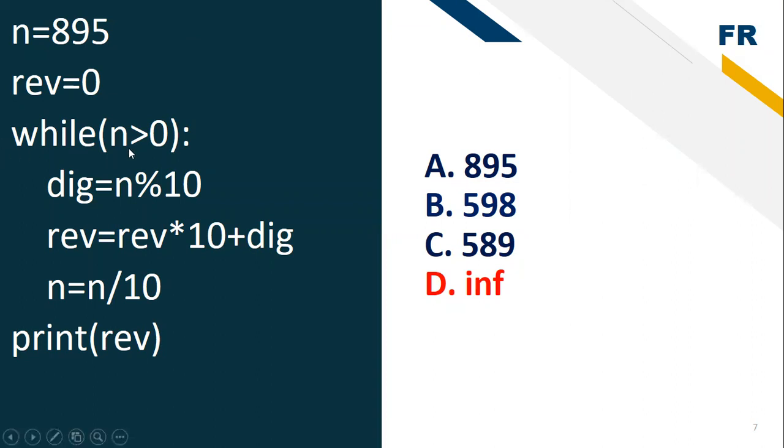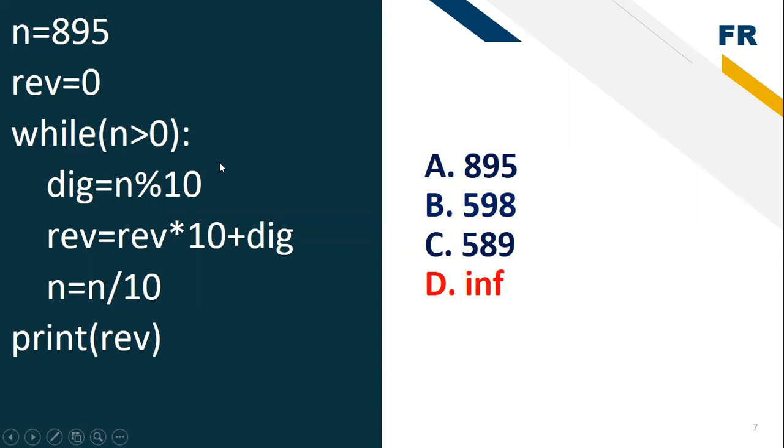Here I'm checking the condition that n should be greater than 0. If n is less than 0, only then should the loop condition be terminated. Till then the loop should go on. Within that condition, I'm displaying the variable values. I'm taking n modulo 10, and reverse was previously 0, and after that it is multiplied by 10 and added to the previous rev. Some logic I've written within the loop.